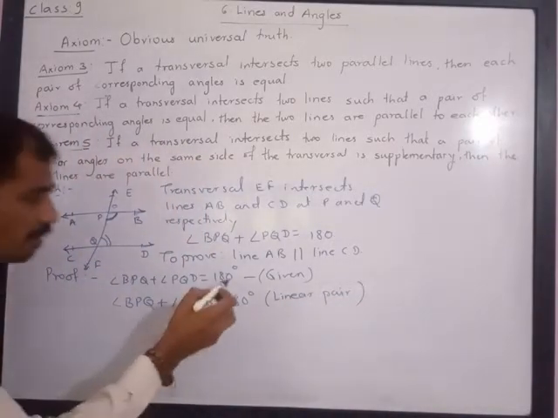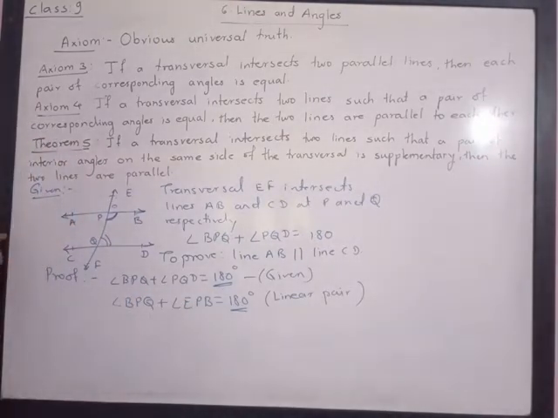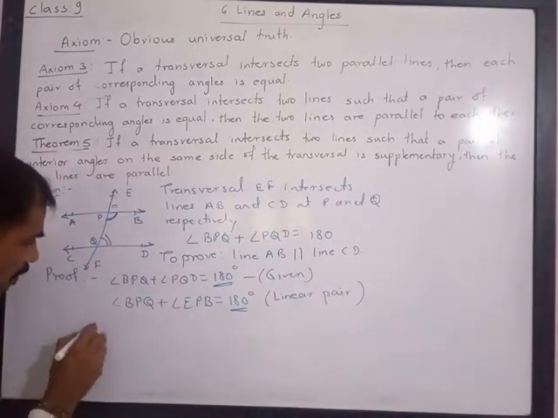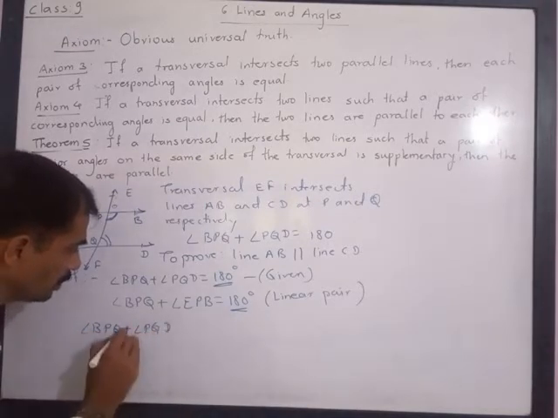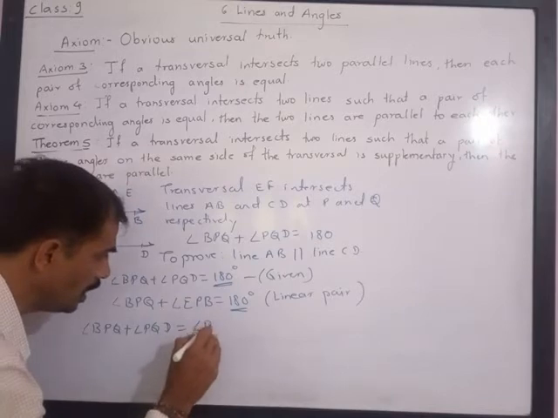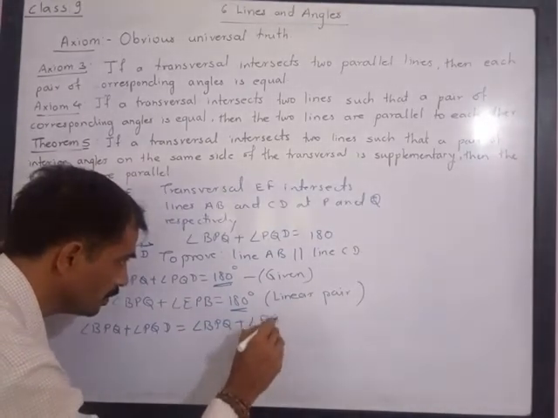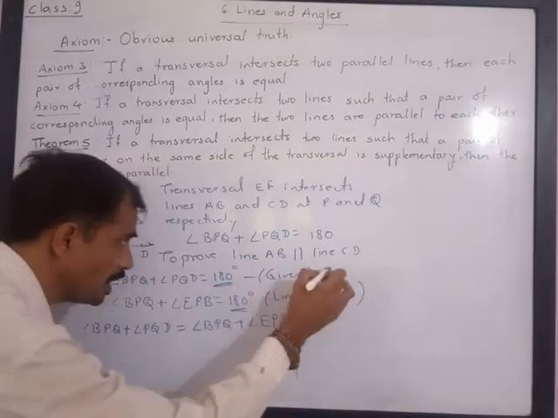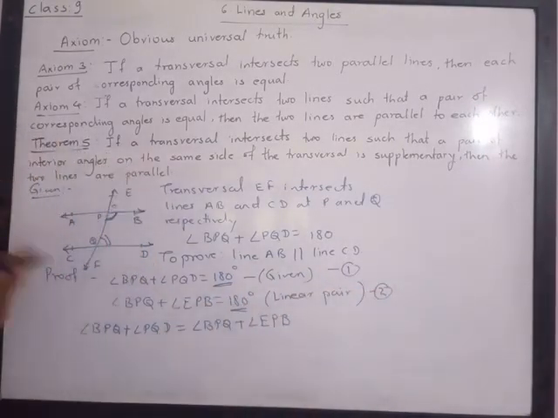It means, please note, if the RHS are equal, the LHS must also be equal. Therefore, I will get angle BPQ plus angle PQD is equal to angle BPQ plus angle EPB. I will name this equation 1 and this equation 2. Since the RHS are equal, we can compare them.